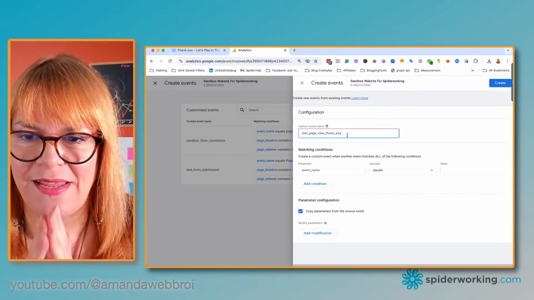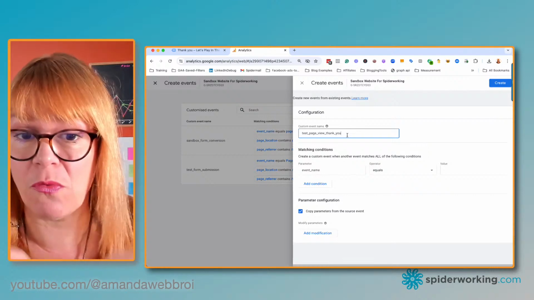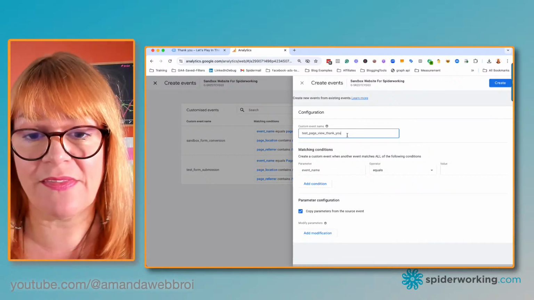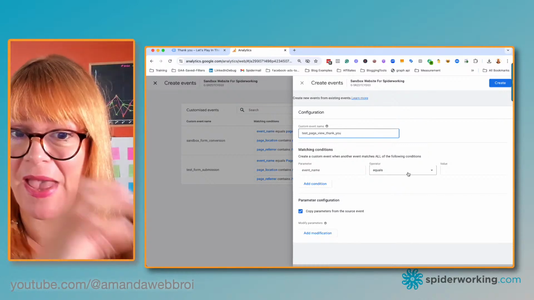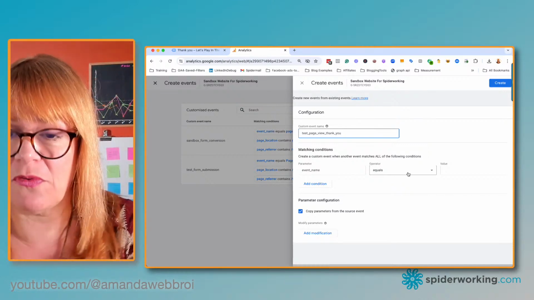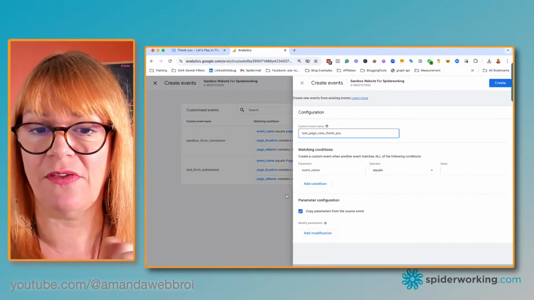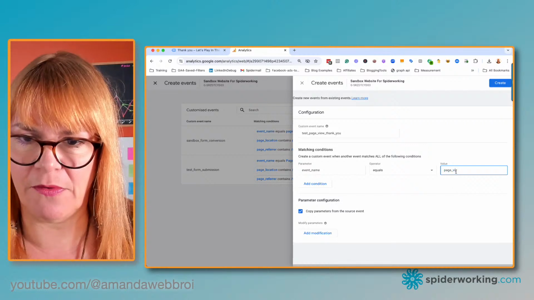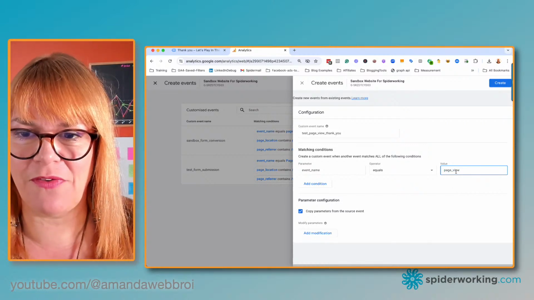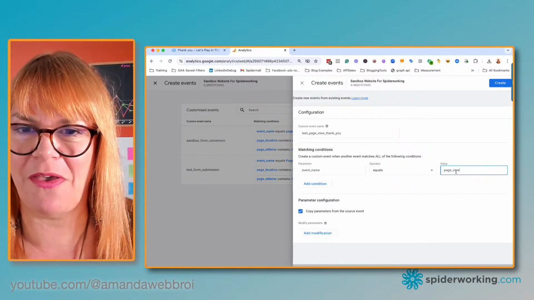Next, we need to tell Google Analytics what is going to happen for this. So event name equals, so this is a page view event. We know we want to trigger this when somebody visits a page. So where it says event name equals, you want to put in page view. How do I know that's page view? Well, I just do. I'll show you though on the next one.